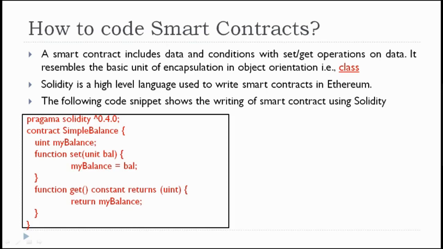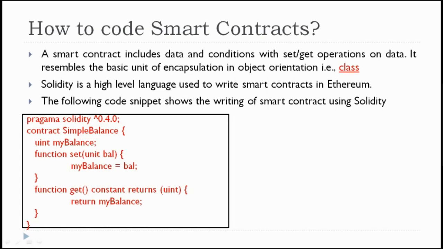It resembles the basic unit of encapsulation in object orientation called a class. The entire smart contract will look like a class. In that class we write all the variables, the constructor, the set method, the get method, and many other methods.